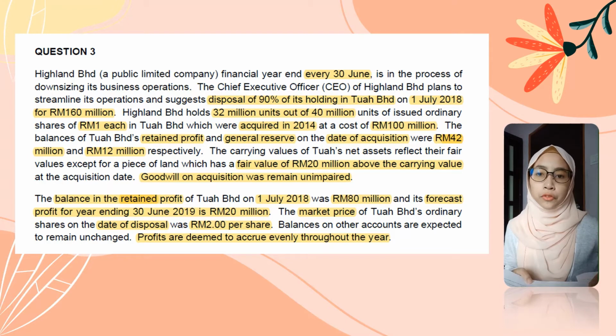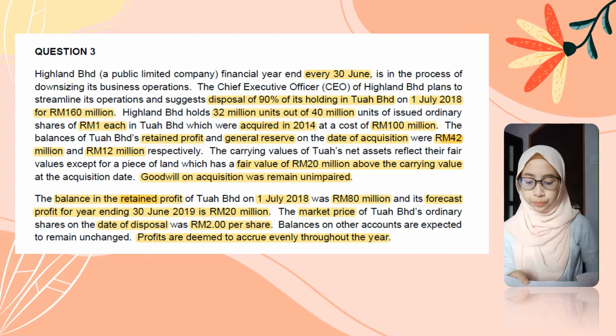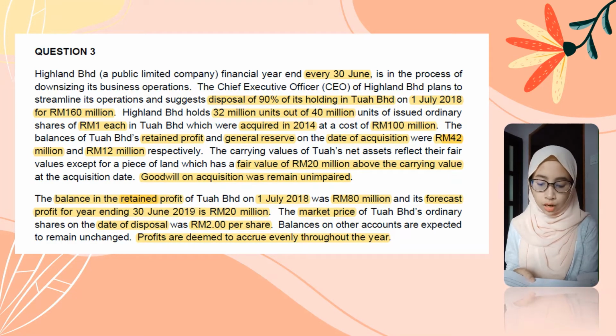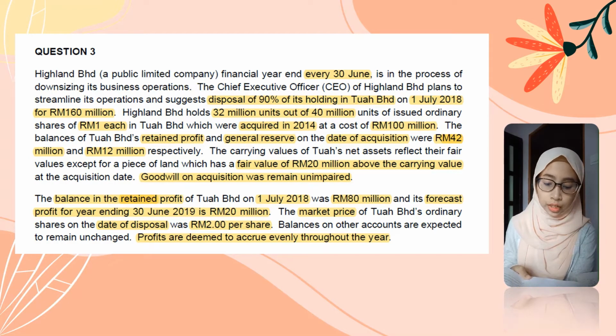Now, before we go to the working, we must extract the information from the question first. So from the question, Highland Berhad, a public limited company, with financial year ending every 30 June, is in the process of downsizing its business operations. So it says here that the financial year ends every 30 June.